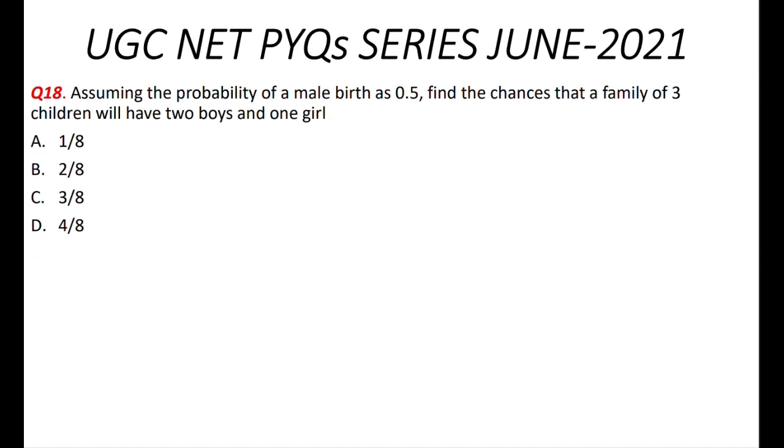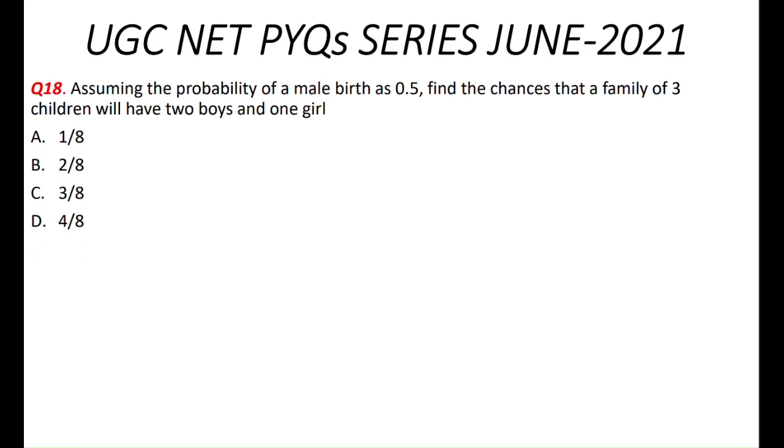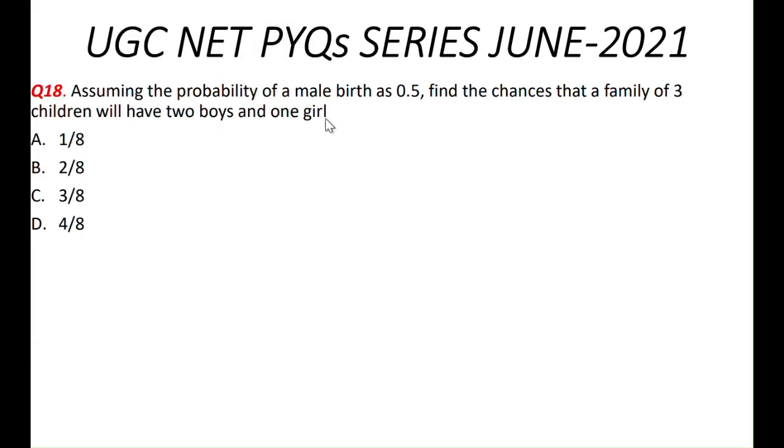Assuming the probability of male birth is 0.5, find the chance that a family of 3 children will have 2 boys and 1 girl. Okay, now let's discuss this. What is the probability that in a family there will be 2 boys and 1 girl?